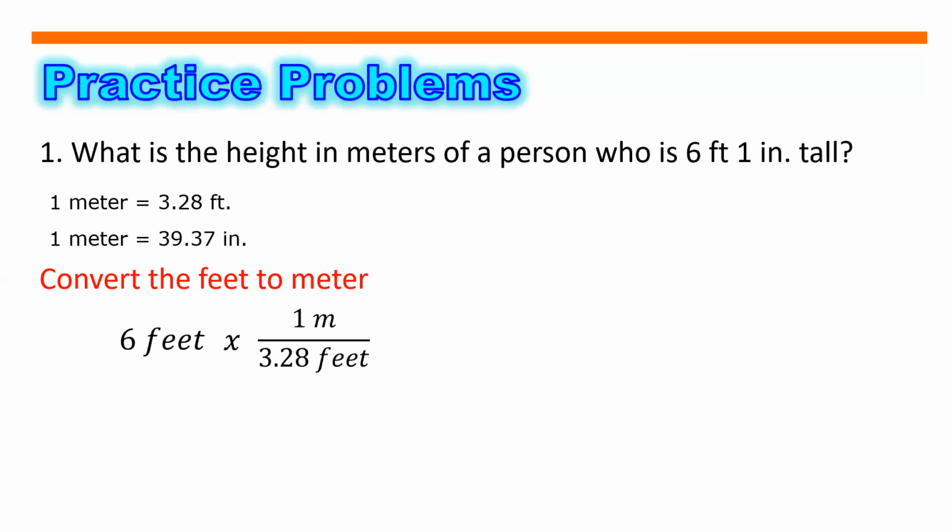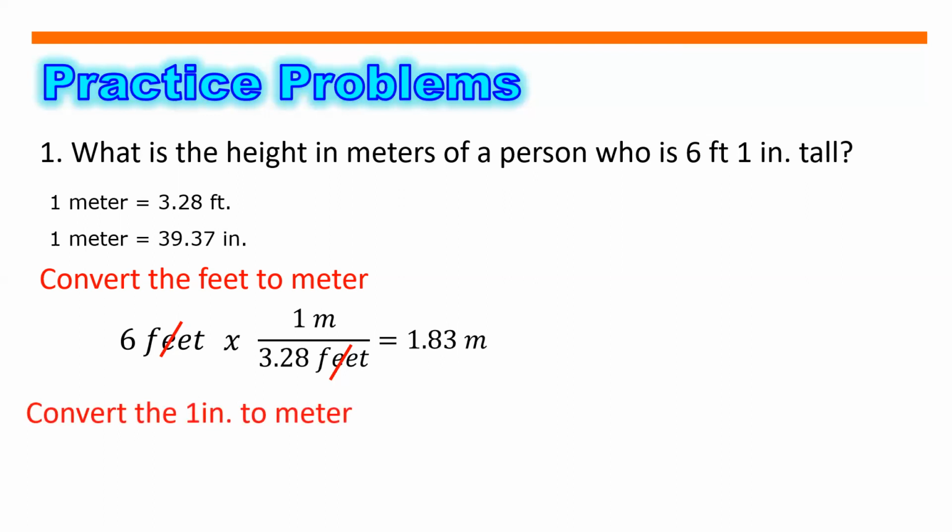So, yung mapapansin natin, yung ating 3.28 feet ay ginawa natin siyang denominator dahil ang purpose yan, para makancel natin yung unit ng feet. No? So makakancel yung unit ng 6 feet at yung equivalent ng 1 meter na 3.28 feet para matira na lamang yung meter. So 6 feet multiplied by 1 meter over 3.28, that is equals to 1.83 meter.